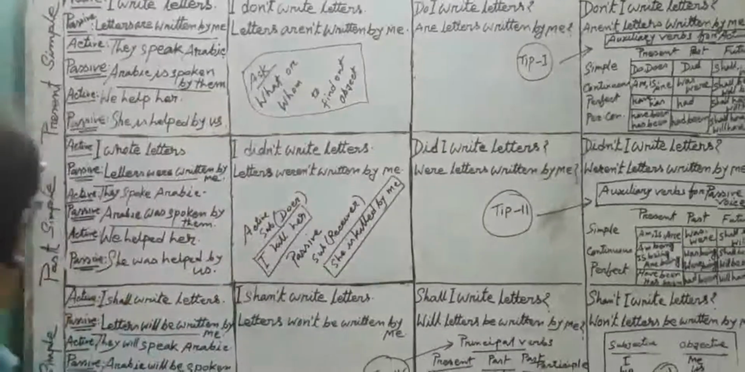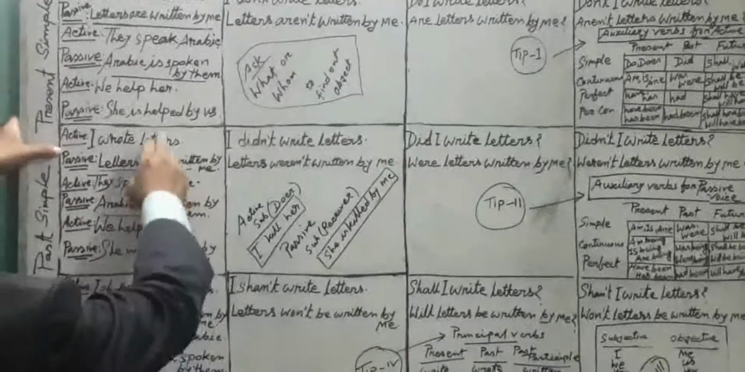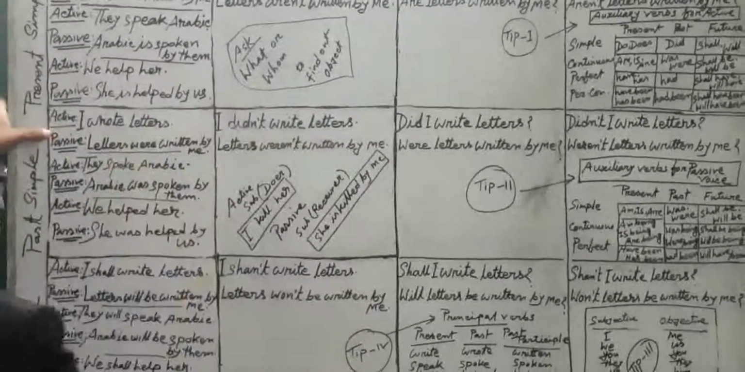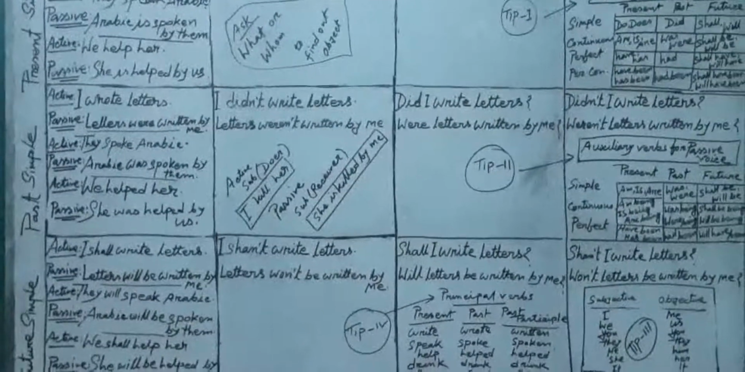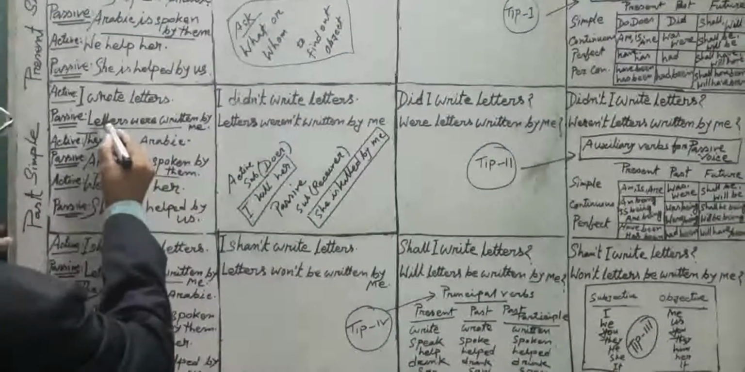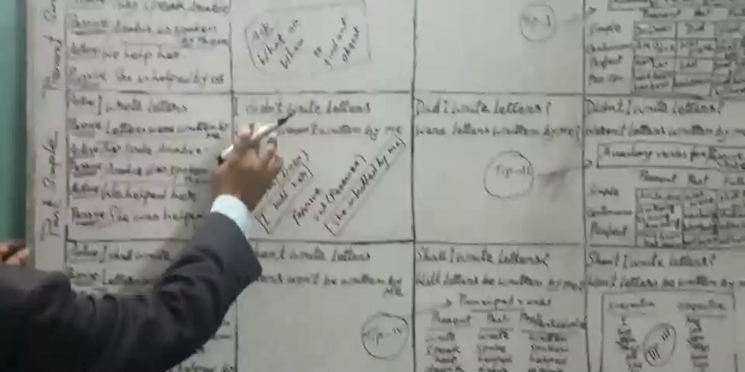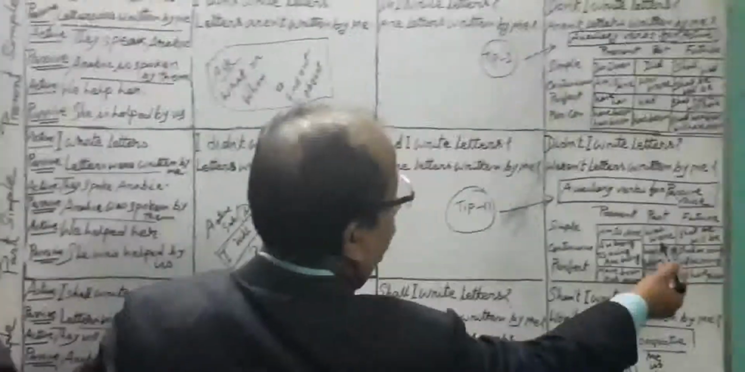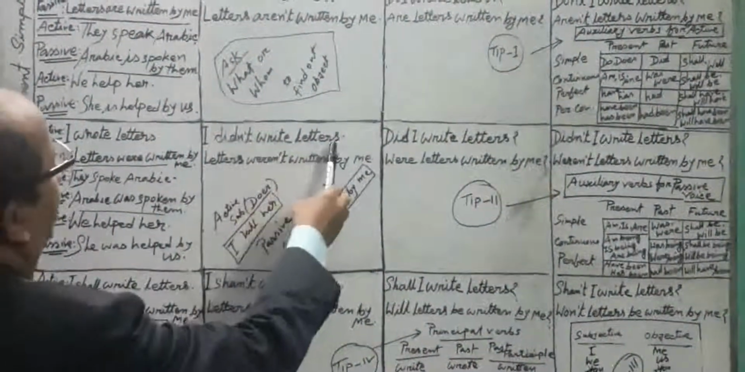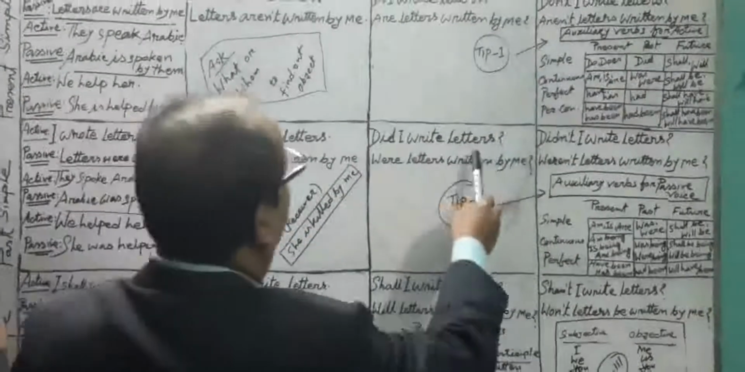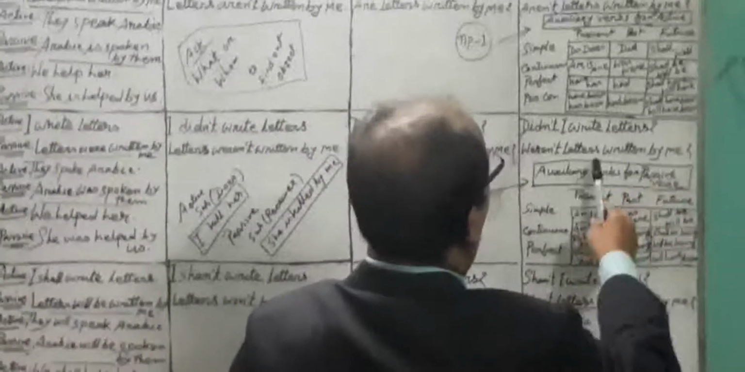In the same way, come to the first simple. So I write letters should become I wrote letters, and letters are written. You see, there is just a little mistake. Let me make it correct. For the active, did; for the passive, were. Letters were written by me. I didn't write letters. Letters weren't written by me. Did I write letters? Were letters written by me? Didn't I write letters? Weren't letters written by me?